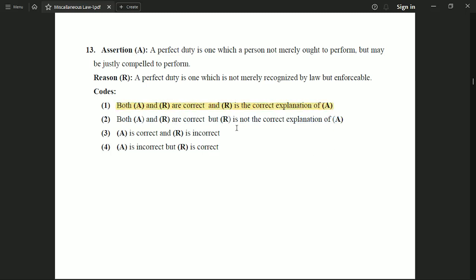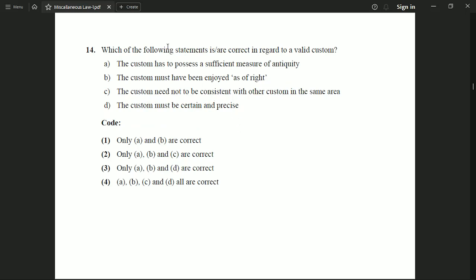Now the next question is, which of the following statements are correct in regard to a valid custom? We have given 4 statements and we have to choose which of these statements are true. Okay, so we have multiple statements which are true. Now let's just see the statements. Statement A: the custom has to possess a sufficient measure of antiquity.